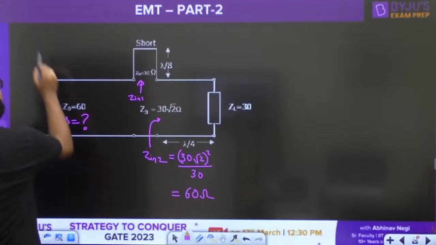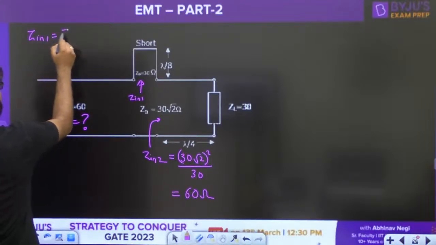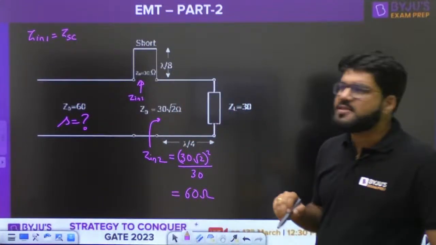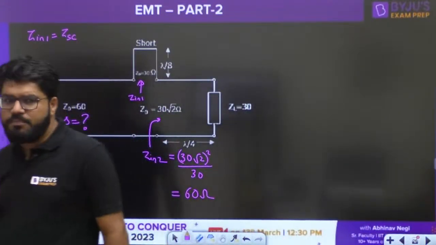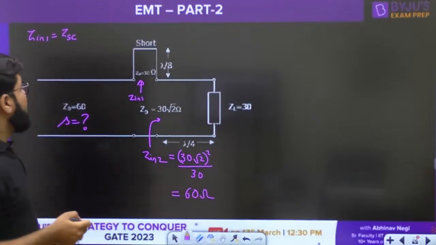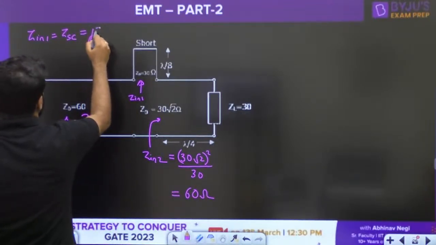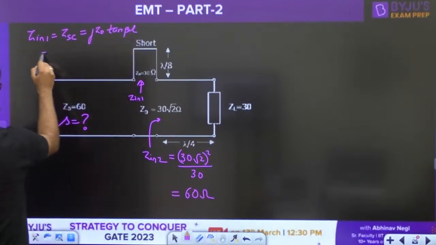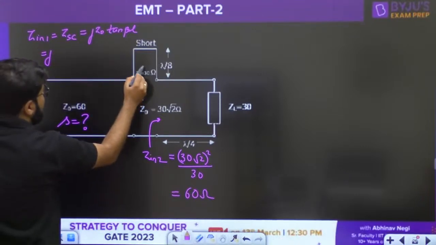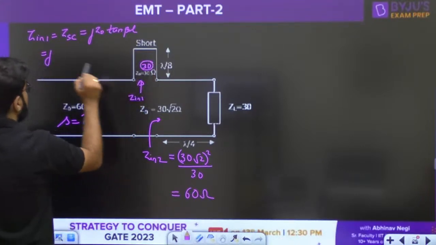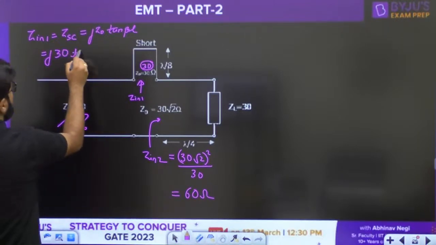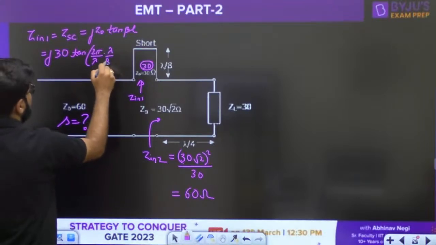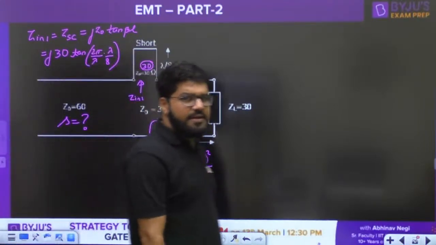What should be the Zn1? Zn1 is actually ZSC, the input impedance of a short circuited line. What is the formula for input impedance of a short circuited lossless line? It is given by jZ0 tan beta L. Z0 is 30, so this becomes j into 30 into tan beta L. Beta is 2 pi by lambda and length is lambda by 8.